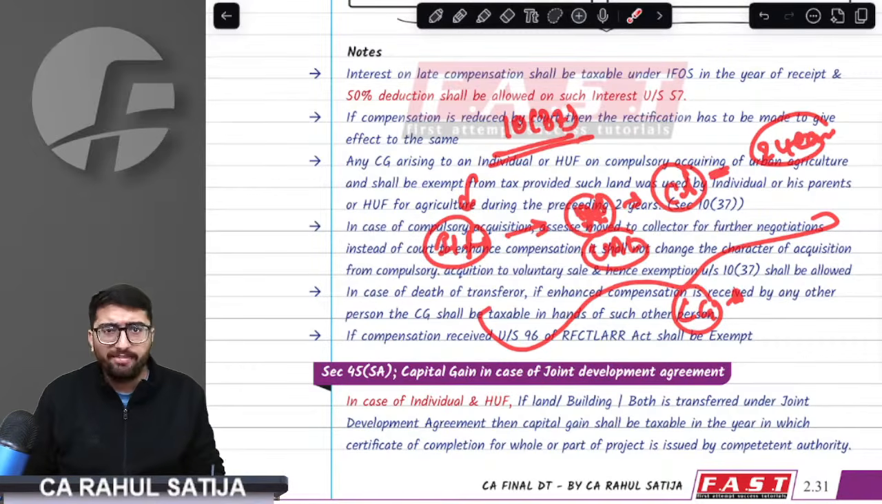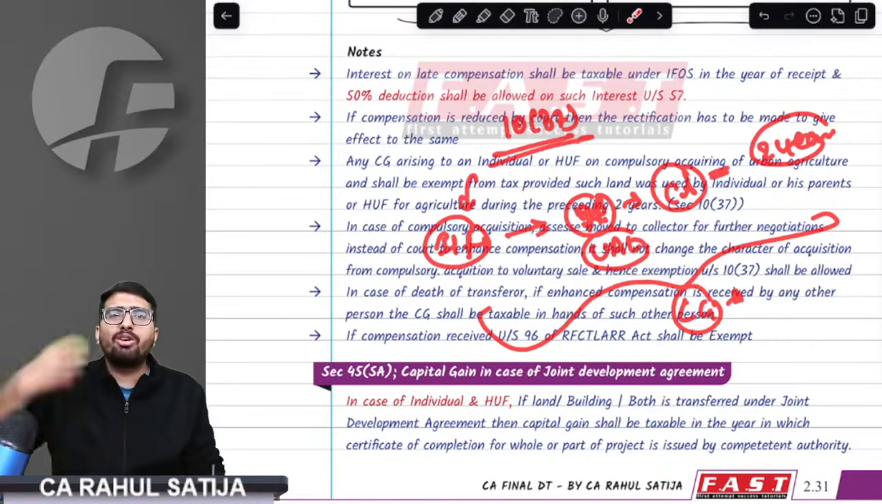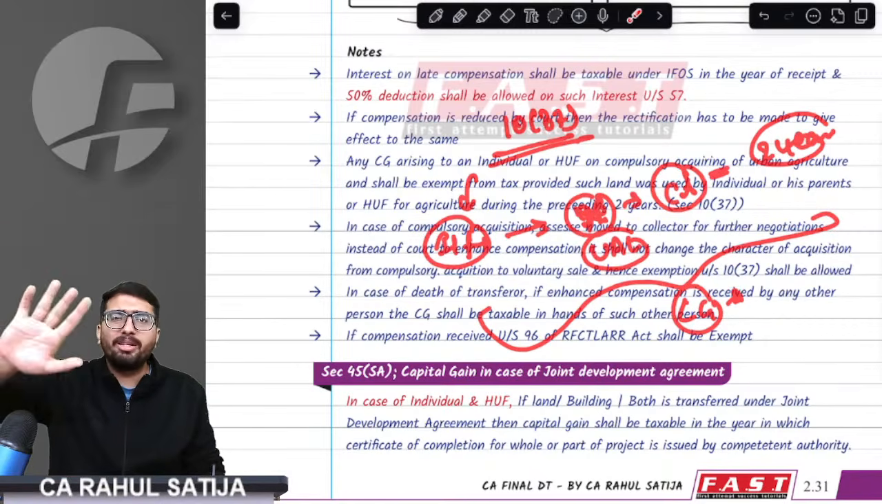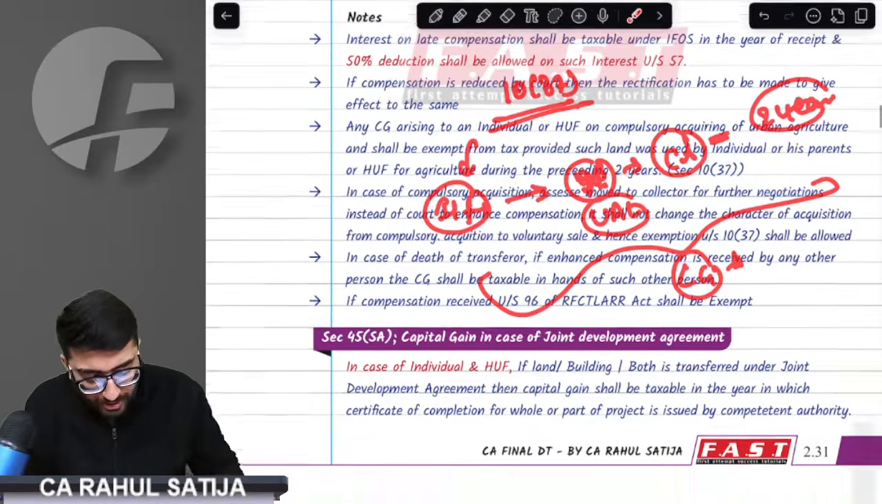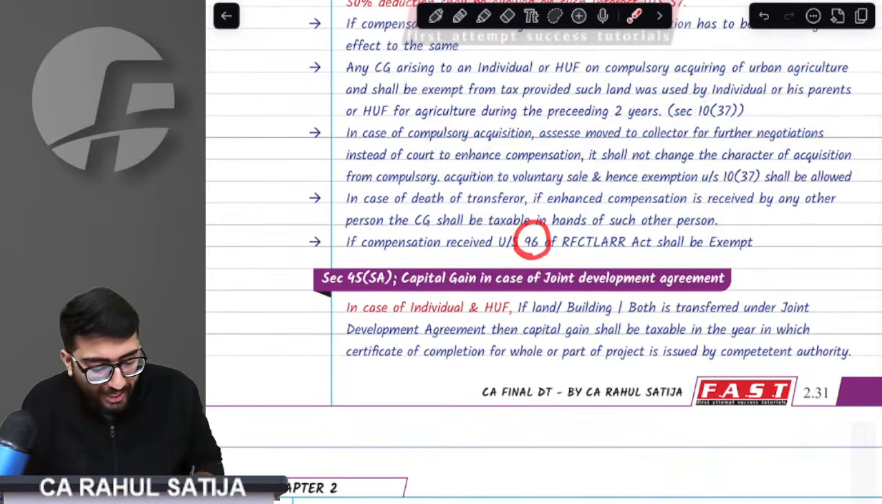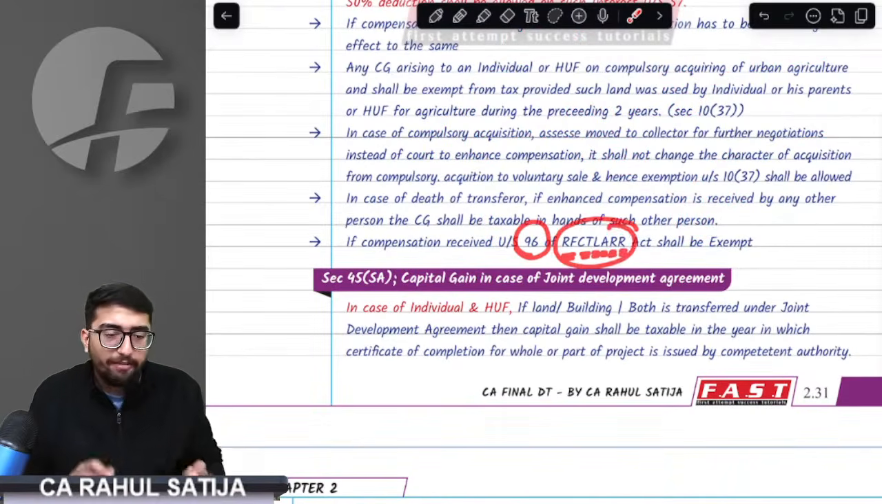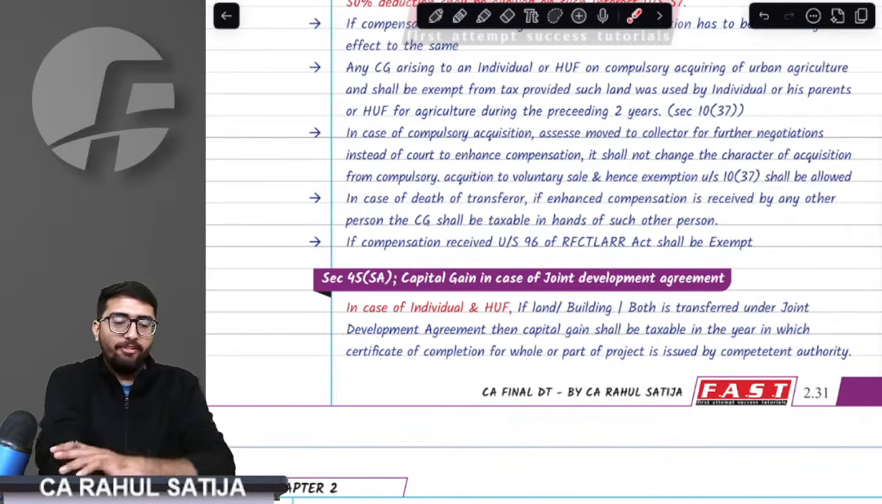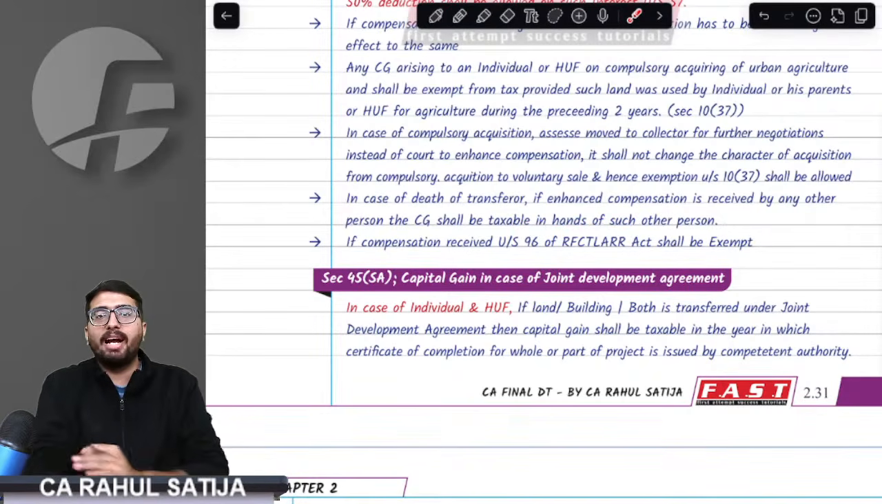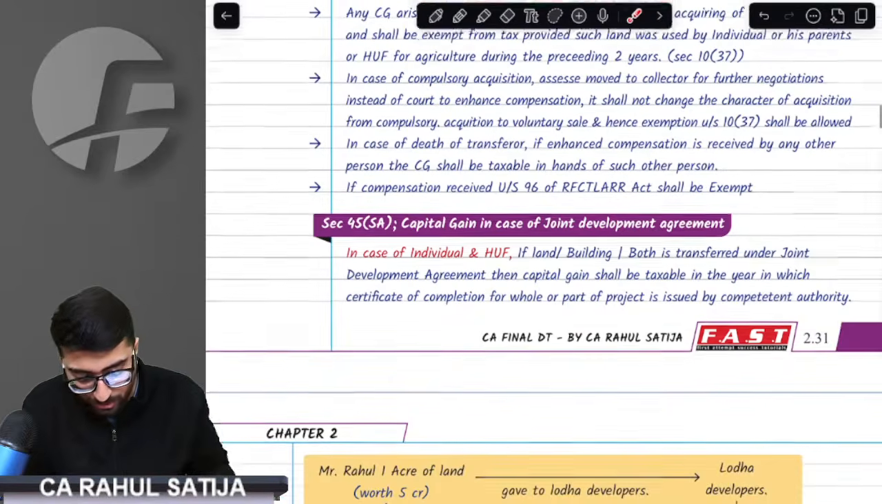It is absolutely an invalid argument. Just because I did not go to court for argument purpose does not mean that it is not a compulsory acquisition. It is definitely a compulsory acquisition. So there is a section called Section 96 of the Right to Fair Compensation and Transparency in Land Acquisition, Rehabilitation and Resettlement Act. If you receive any compensation under that Act, it is absolutely exempt.